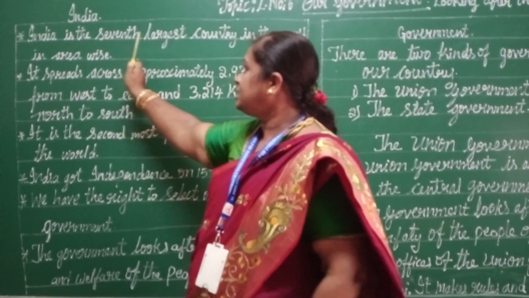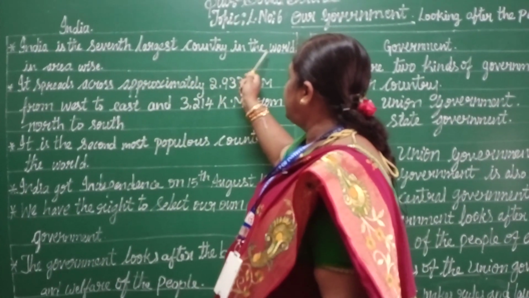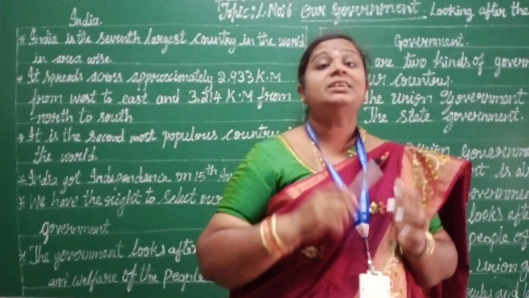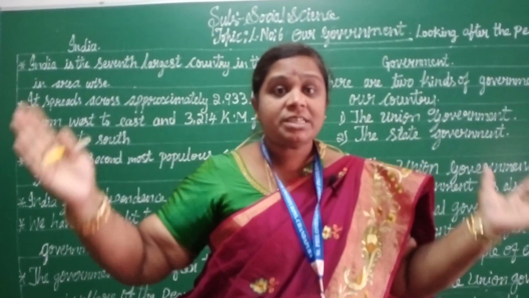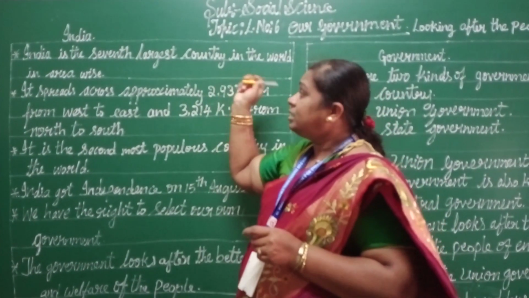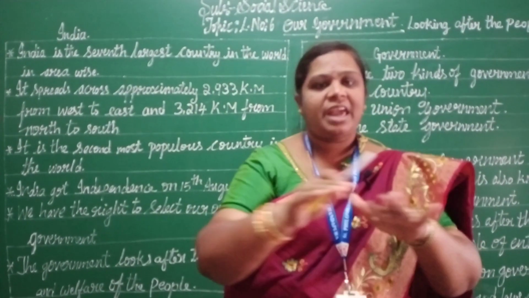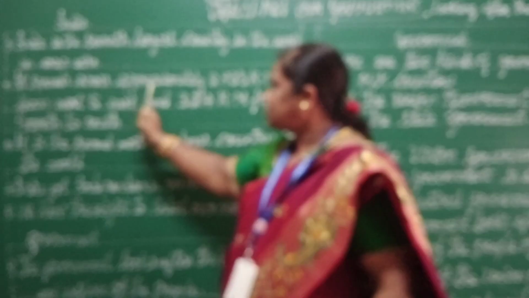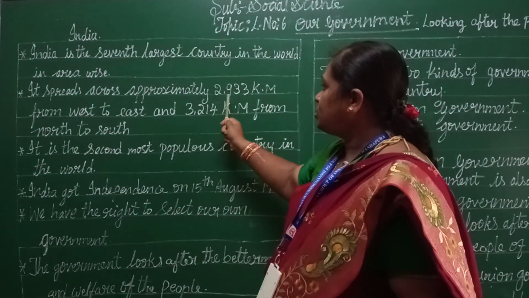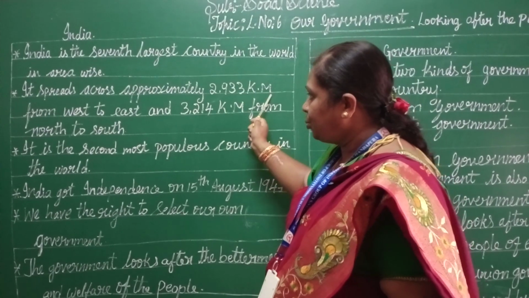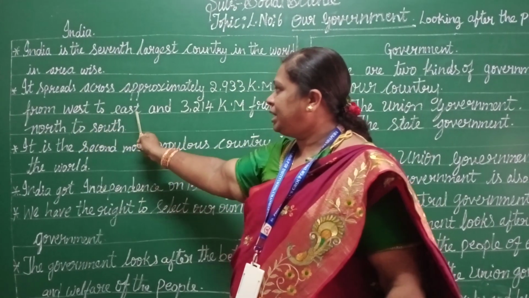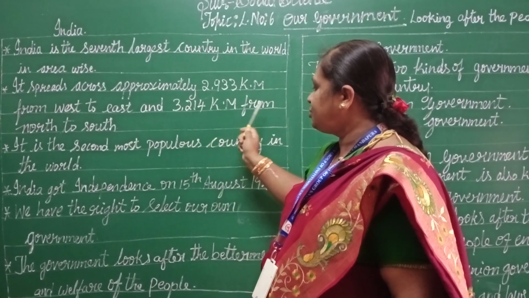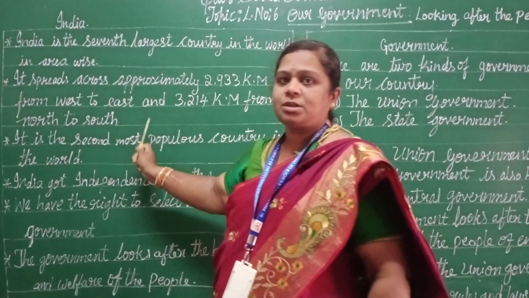India is the 7th largest country in the world in area wise. It spreads across approximately 2,933 kilometers from west to east and 3,214 kilometers from north to south.